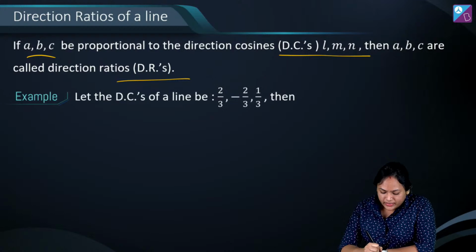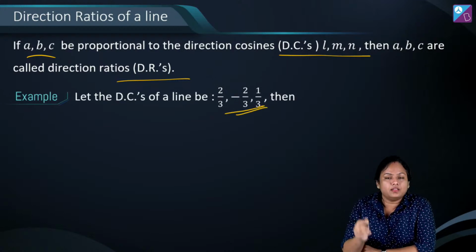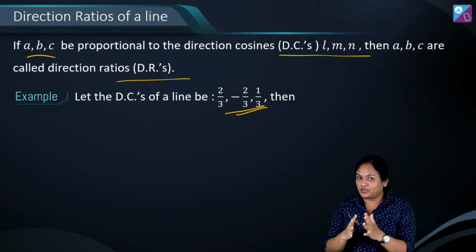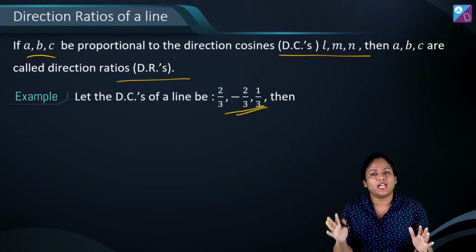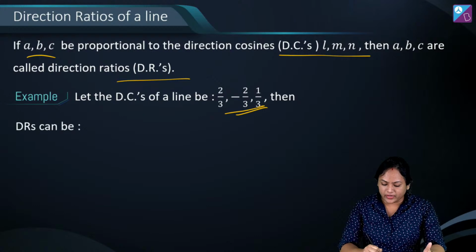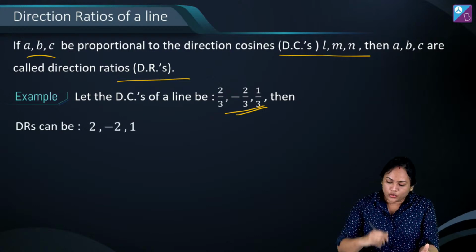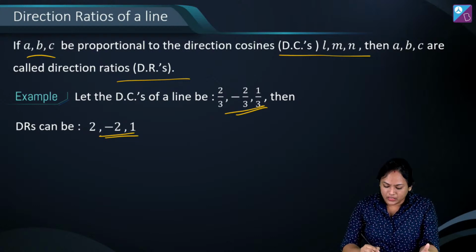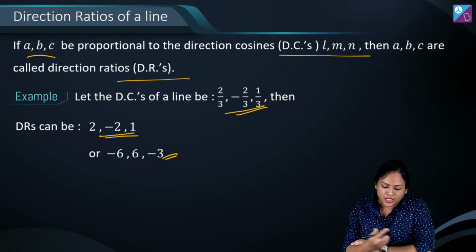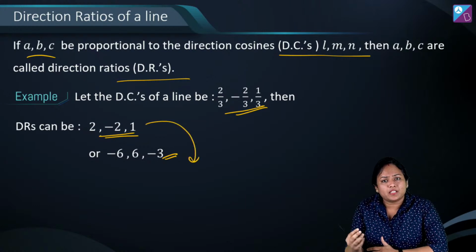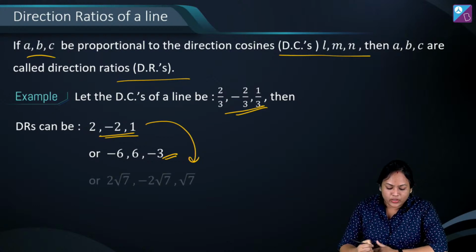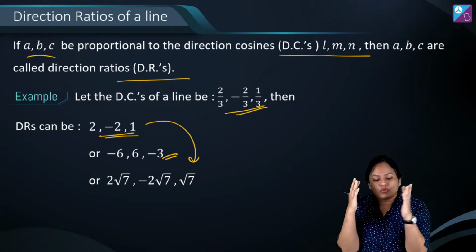Suppose if you take your direction cosine for a line something like this, 2 by 3, minus 2 by 3 and 1 by 3. Now I have to write its direction ratio, so I can multiply it by any proportionality constant. You can keep it like this. You can multiply it by 3 and you can write it as 2, -2, 1. You can also multiply this further by let's say -3 and you can write it as -6, 6, -3. आप इसको किसी और फैक्टर से भी मल्टीप्लाई कर सकते हो. You can multiply it by half, and you can multiply it by √7 and also write it as 2√7, -2√7, √7.